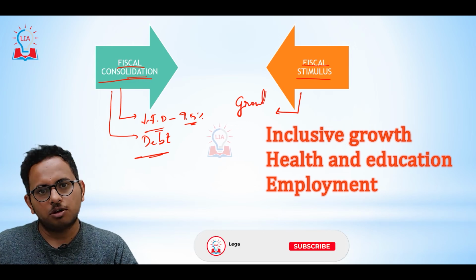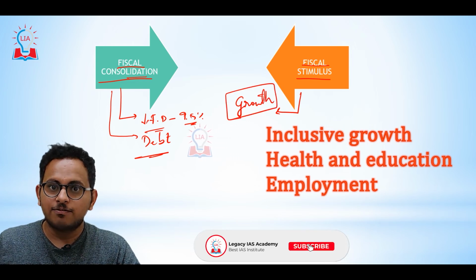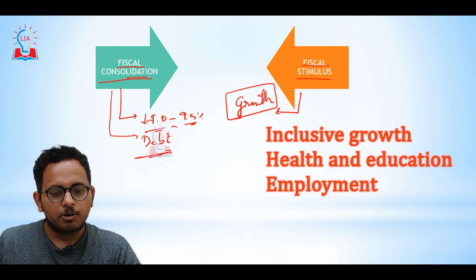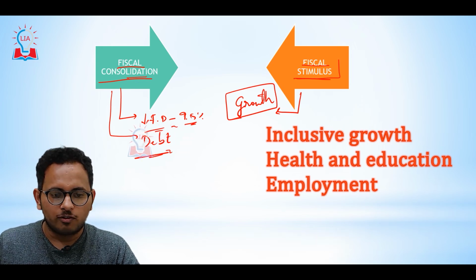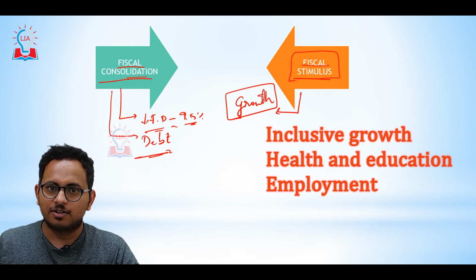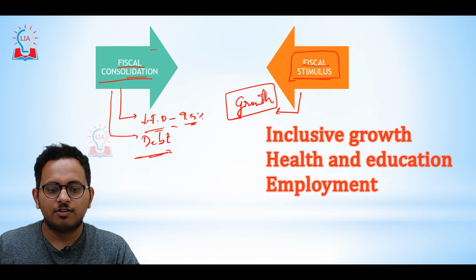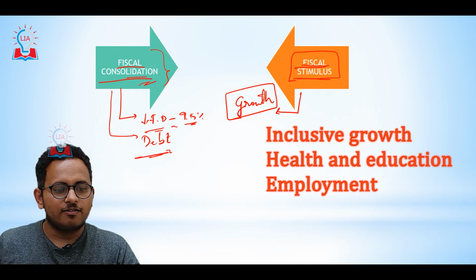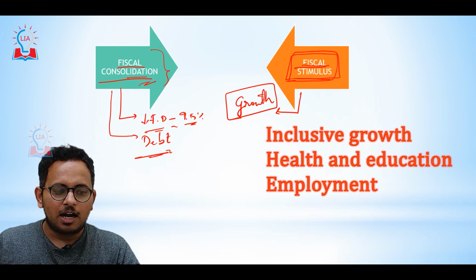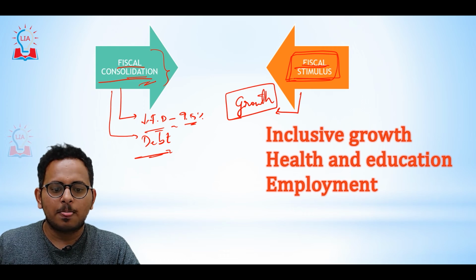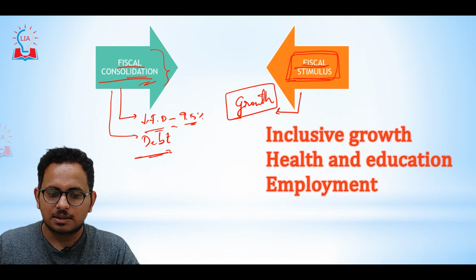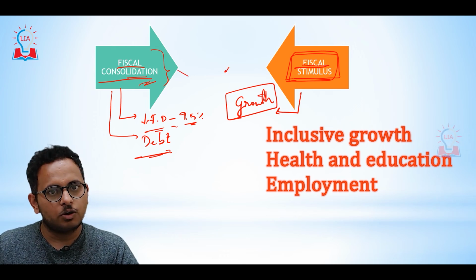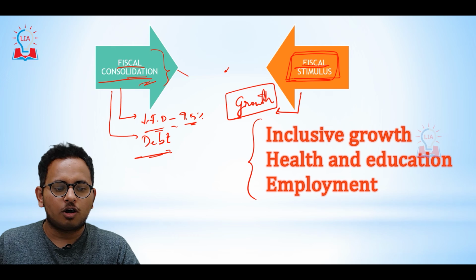What is fiscal stimulus then? Fiscal stimulus means if the government prioritizes growth over an increase in fiscal deficit and an increase in the debt, then we call those fiscal stimulus measures. We have discussed the advantages of fiscal consolidation and the disadvantages of fiscal stimulus in the earlier videos.